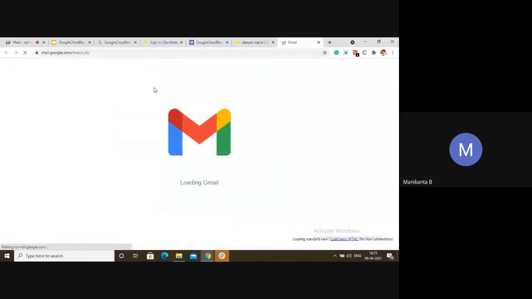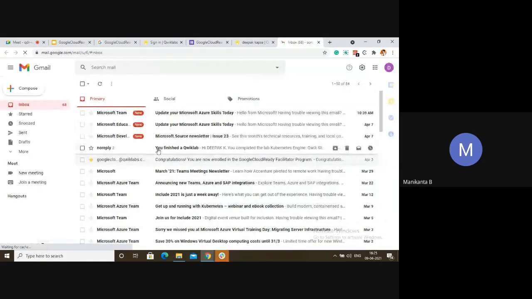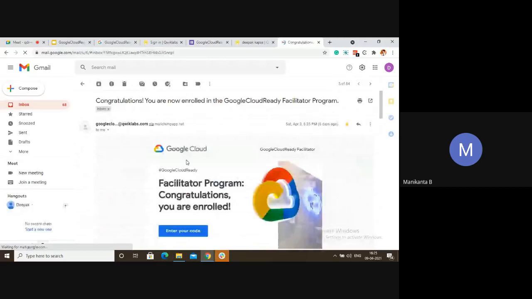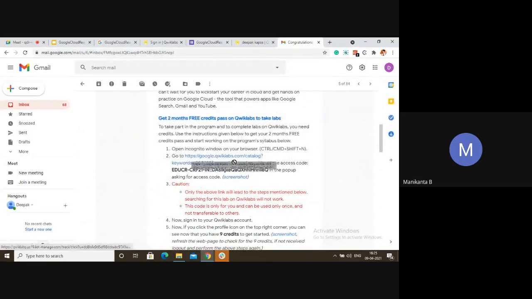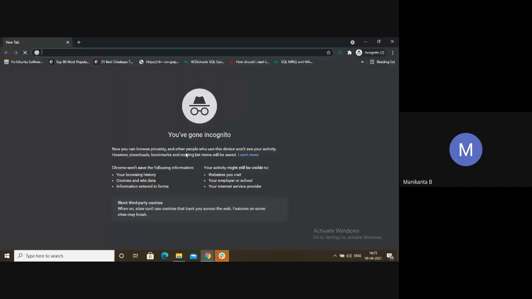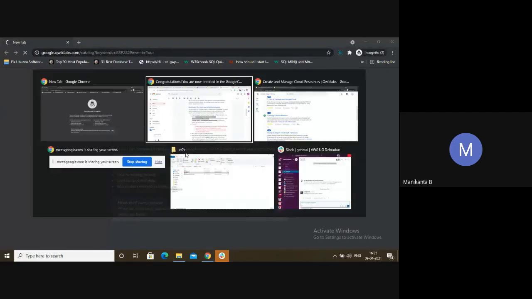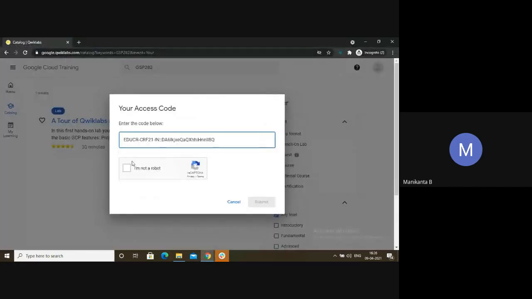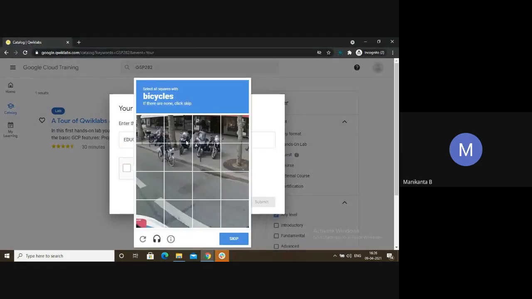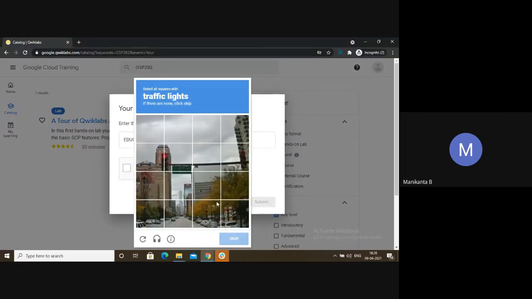I had registered for the program. The confirmation mail was in the spam section. I removed it from spam and immediately I got it in the inbox. Now what I will do is copy. I will click on this, or I can copy and paste. As soon as I paste, they have given a unique code. I'll copy the code and put it in enter code below. I'm not a robot. I'll submit. So this is how we will do.